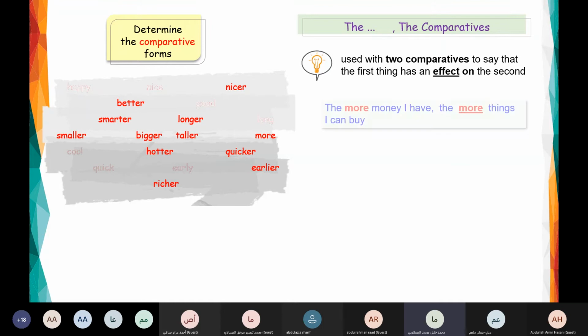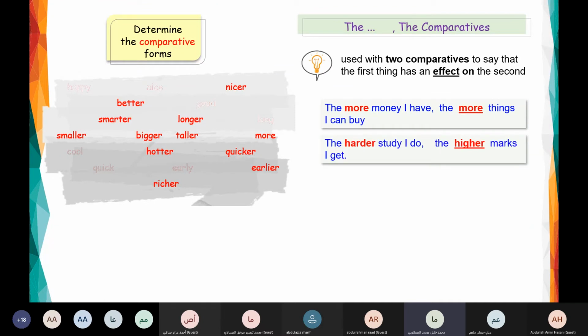Look at the example. The more money I have, the more things I can buy. So here we use comparatives in the first sentence, and the second also comparatives. And you realize that the first will affect the second.